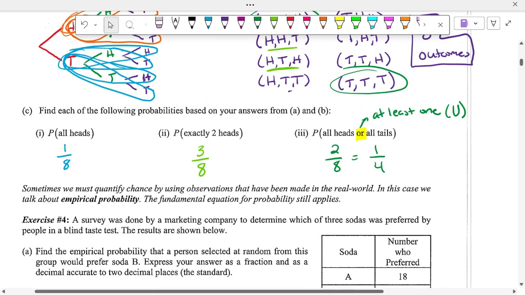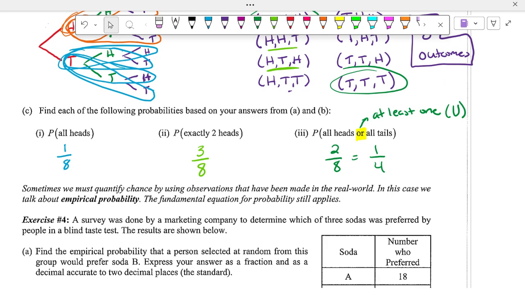Or means at least one, whereas and means both. So, is it possible to have all heads and all tails? No, it's impossible to have all 3 tosses be heads and all 3 tosses be tails. So, if they asked us for and, the probability would be 0.